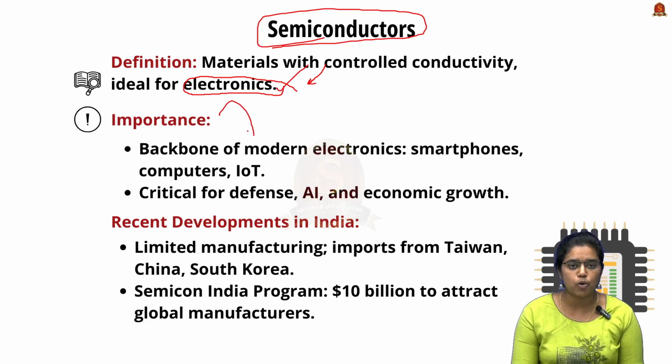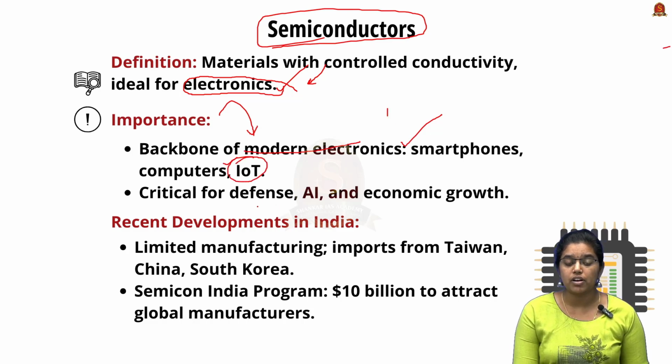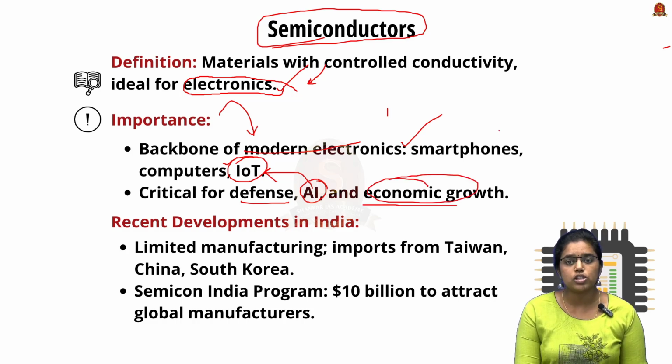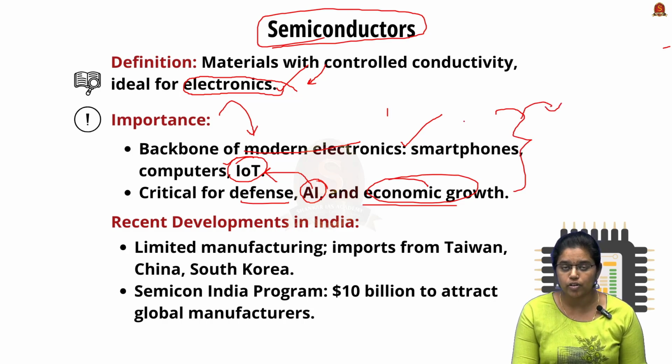This is the backbone of various modern electronics, be it smartphones, laptops, computers, and the Internet of Things. It is also used in the development of advanced defense systems and cyber security. It has various powerful applications in AI and the Internet of Things. All the development in these sectors has the potential to create development in various sectors such as health and education. So this will subsequently create economic growth in the country. This is why semiconductors are considered so important in the development of a country and to dominate the world, according to this author.